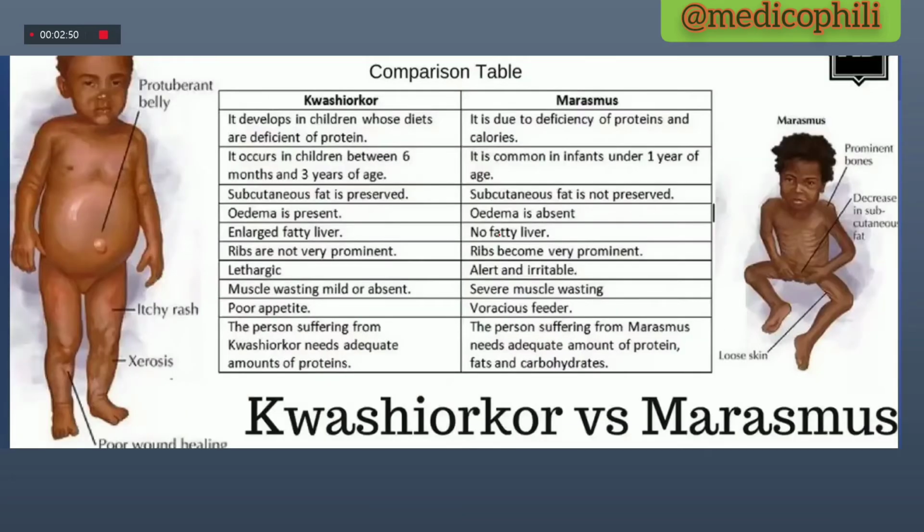And also asked about the comparison between kwashiorkor and marasmus. So marasmus is due to deficiency of protein and calories, whereas kwashiorkor is due to deficiency of only protein. And in kwashiorkor we can easily see the swollen belly due to the edema. So edema is present, and in marasmus there is no edema. Also ribs are not very prominent in kwashiorkor, and in marasmus ribs are very prominent. So these are the important differentiations between kwashiorkor and marasmus.